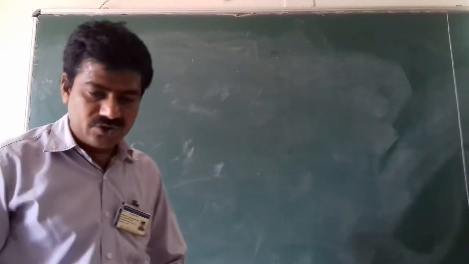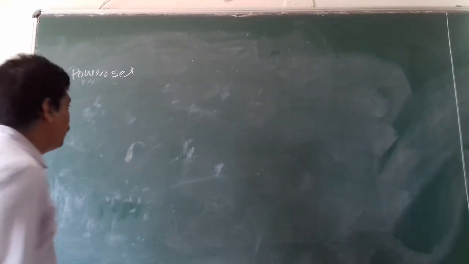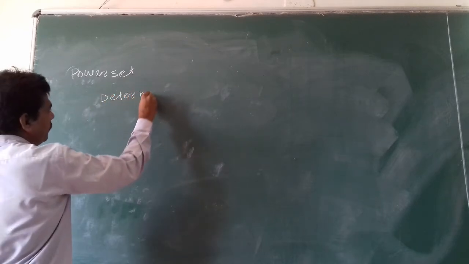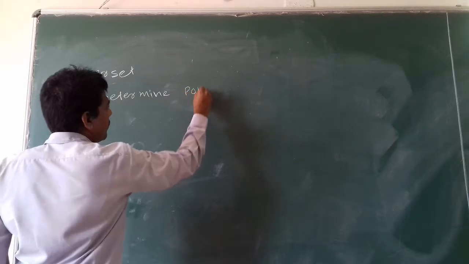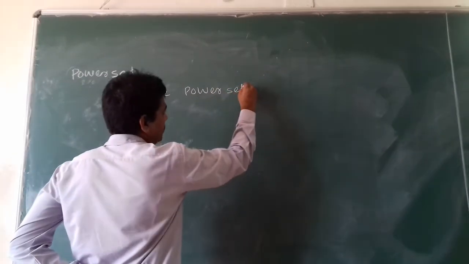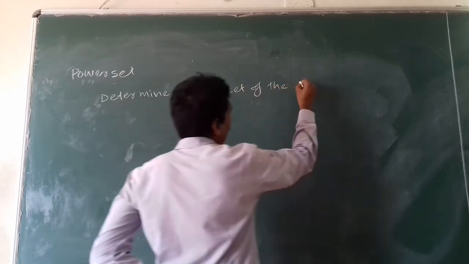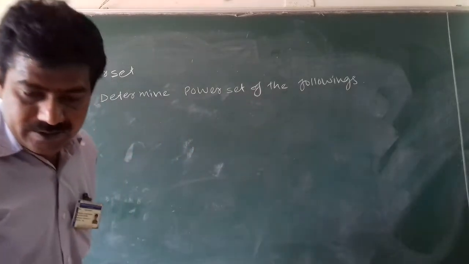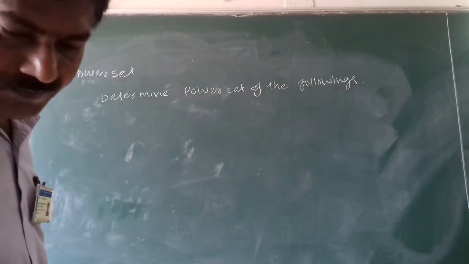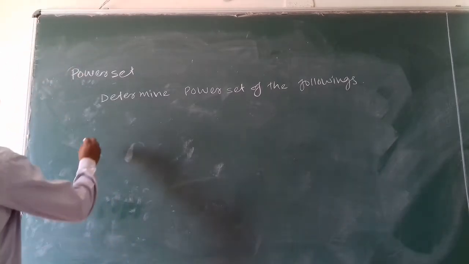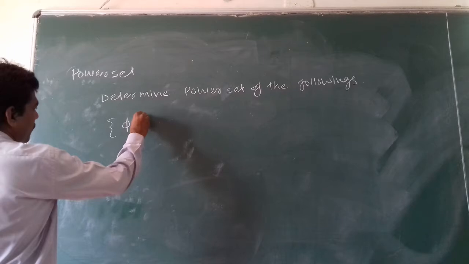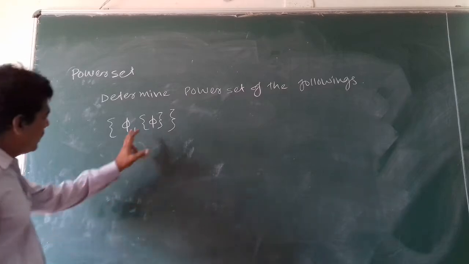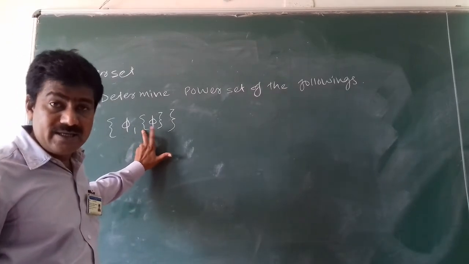Now we'll see a few examples on this. Determine the power set of the following. First is a set which contains two elements: 5, and a set containing 5.